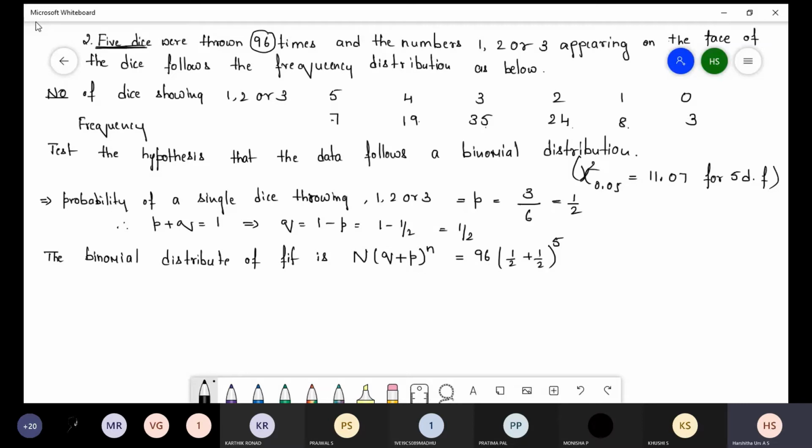Now, this is the theoretical frequency they have already given. We have to find out the expected frequency.